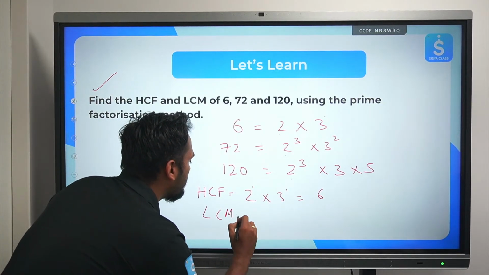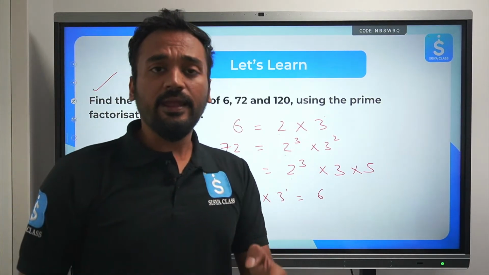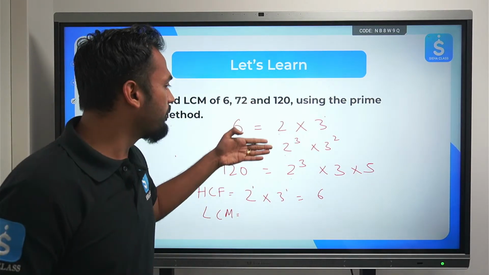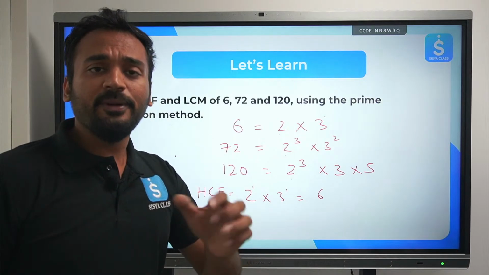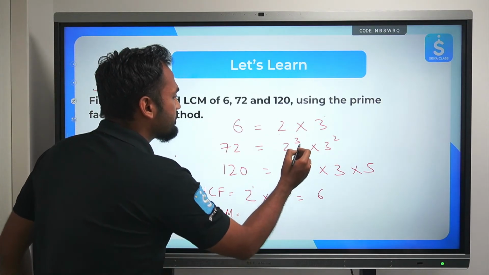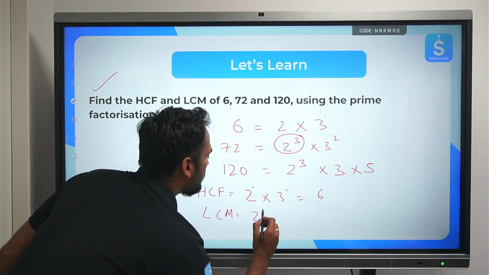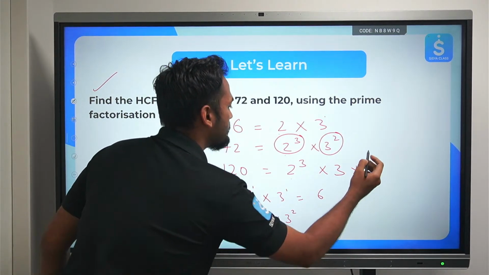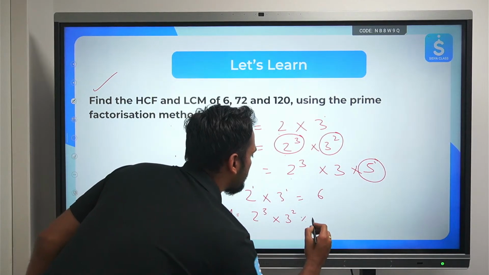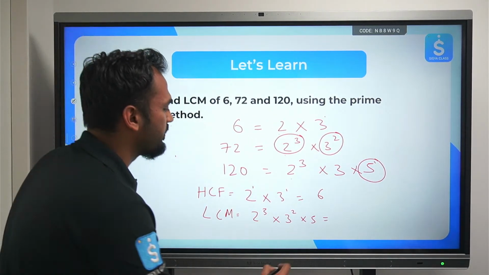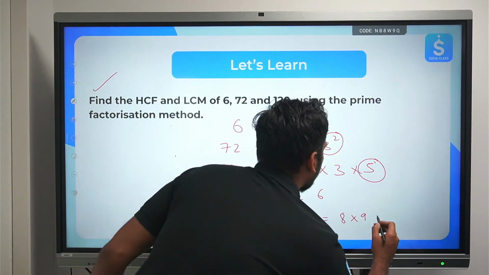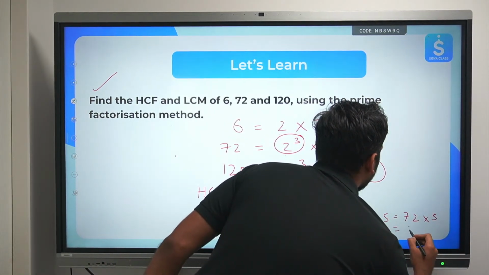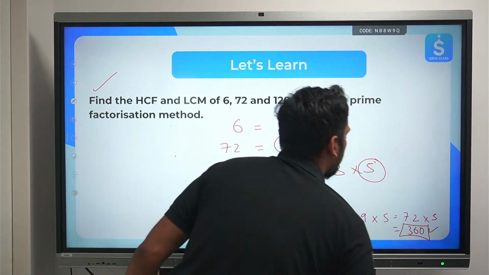LCM. Select the highest power of each and every factor, irrespective of whether it is present in each and every number. Every prime factor you need to select. So 2, the highest power is 2 cube. So let's select 2 cube. 3 is there, the highest power is 3 square. Let's select 3 square. 5, highest is 5 itself. So 2 cube, 8, multiplied by 9 multiplied by 5. 72 into 5, which is 360. 360 is the LCM. Clear?